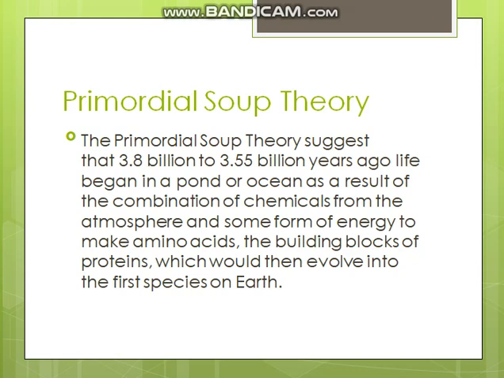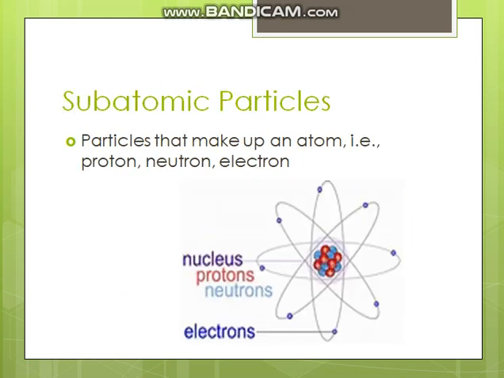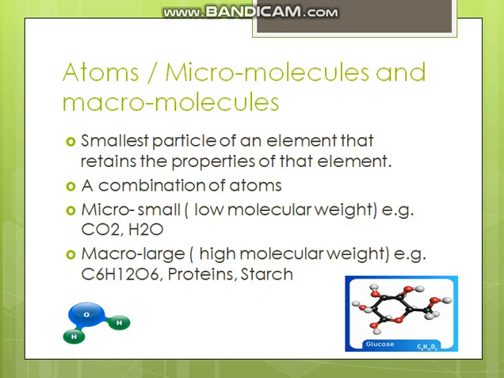Let's go on and discuss the subatomic particles. The subatomic particles are the particles that make up an atom, like protons, neutrons, and electrons. And then atoms. The atoms make the molecules. What is the atom? It's the smallest particle of an element that retains the properties of that element. How are molecules formed? They are formed by the combination of elements. You can see here micromolecules and macromolecules, like I told you earlier.